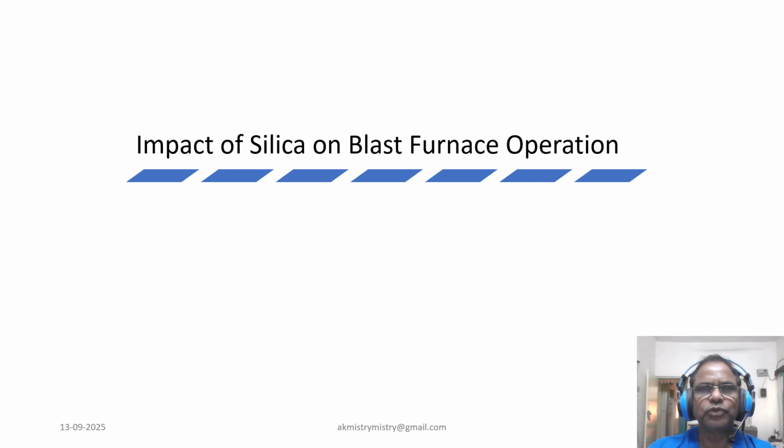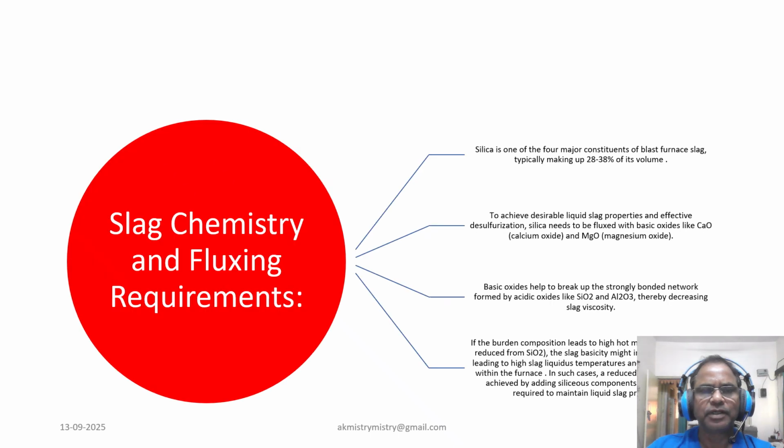Now, coming to our next slide, which is about slag chemistry and fluxing requirement. So let's begin with the slag chemistry and fluxing requirements. As you must be knowing, silica is one of the four major constituents of blast furnace slag, typically making up 28 to 38% of its volume.